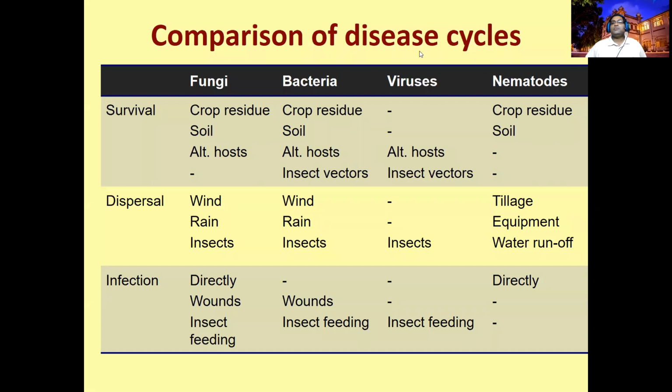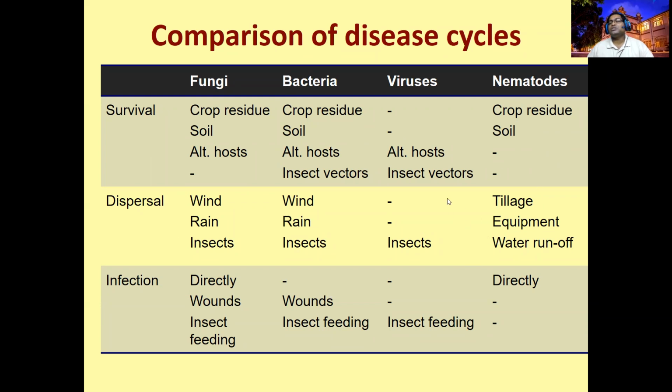Next, the comparison of disease cycles. I told you this is a disease cycle, and it may vary from pathogen to pathogen. For example, take fungi, bacteria, viruses, and nematodes: where can they survive? In crop residues, in hosts, in insect vectors, and in crop residues or soil as a dormant stage. Once the conditions are okay, they will disperse. How do they disperse? They will use 3 modes.